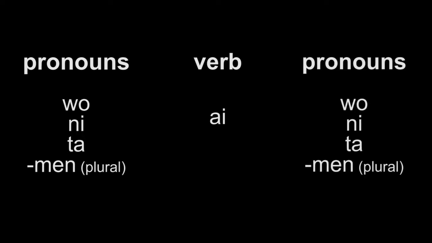And now in Chinese. First, the personal pronouns. All you need to know are these 4 little words. Next comes the verb. Verbs in Chinese are all infinitive. They never change. And finally, we repeat the same personal pronouns that we used before.